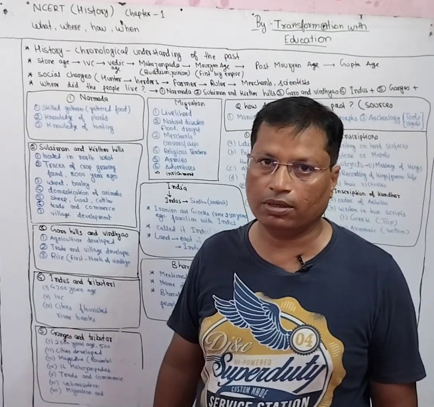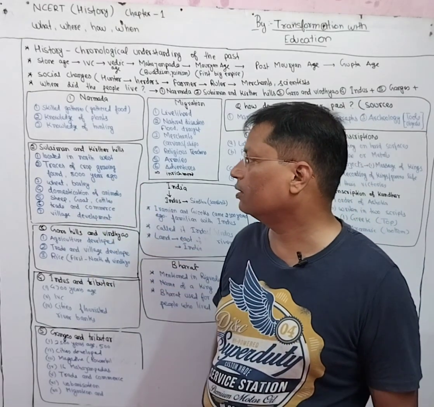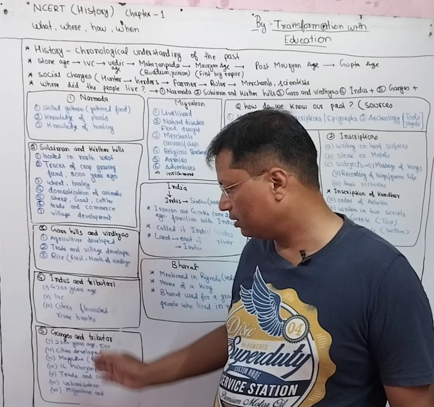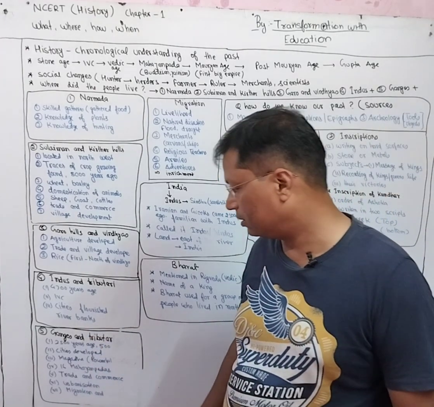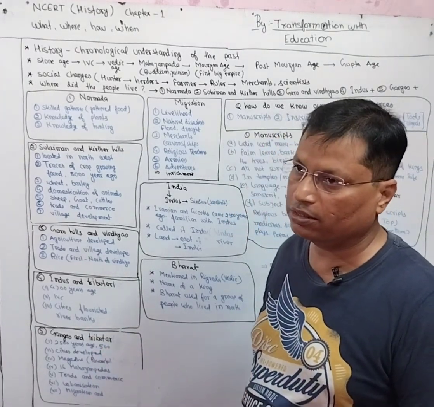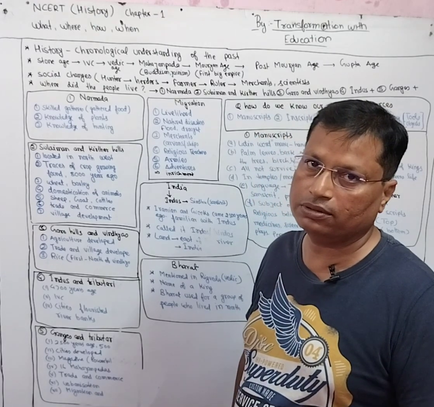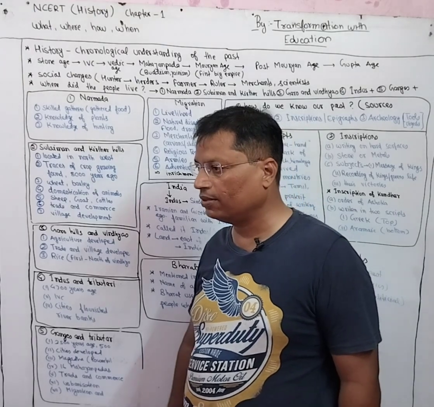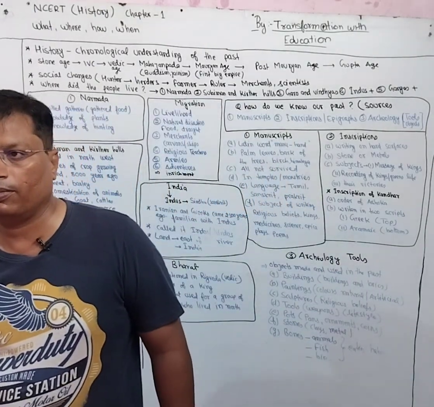On the banks of this river people started living. Then another is Suleiman and Kirthar Hills. Then Garo Hills and Vindhyas, Indus Valley and its tributaries, Ganga and its tributaries. These are the places where people started living in settlements. So we will be knowing about them one by one.